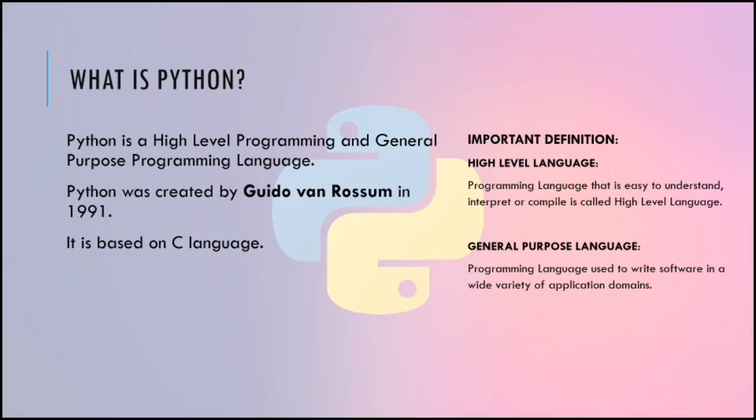Some important information about Python. Python programming language was created by Guido van Rossum in 1991. It is based on C language. So the Python programming language is written and based on the C programming language.